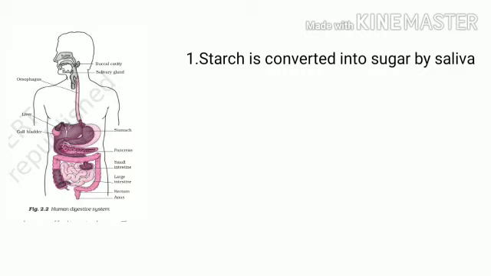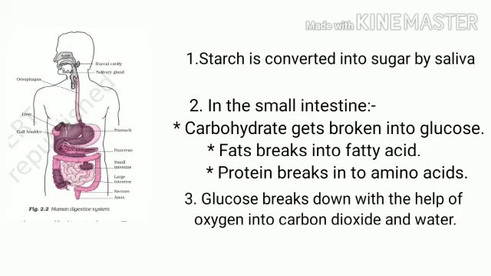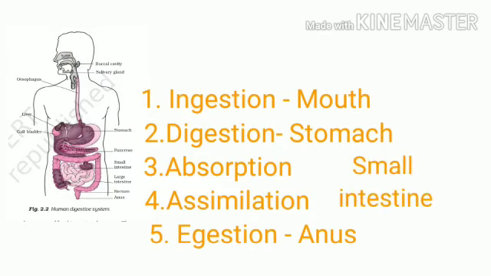So children, in today's class, you have learned that starch is converted into sugar by saliva. In the small intestine, carbohydrate gets broken into glucose, fats into fatty acids, and protein into amino acids. Glucose breaks down with the help of oxygen into carbon dioxide and water. Digestion in human beings involves the following steps: ingestion, digestion, absorption, assimilation, and egestion. These 5 steps form the digestive system in human beings.